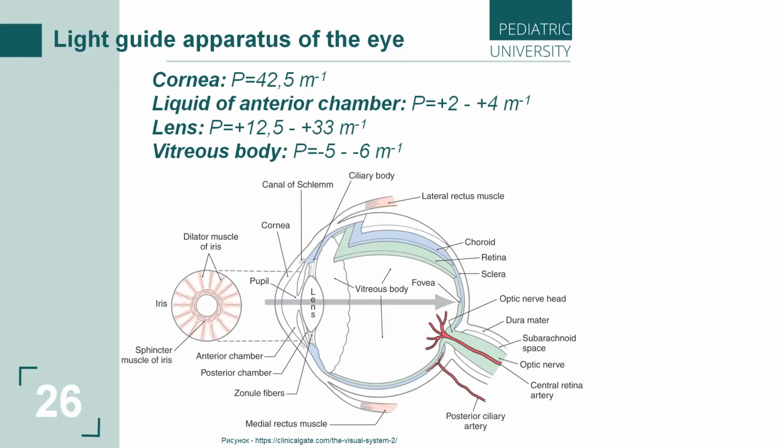The last part of the light guide apparatus, or light conducting system of the eye, is the vitreous body. It is the biggest part of the eye. It occupies the largest volume and has a negative optical power, from -5 to -6 diopters.